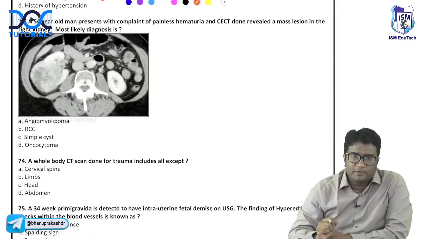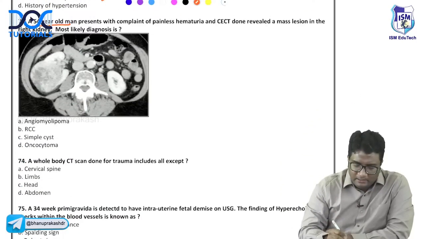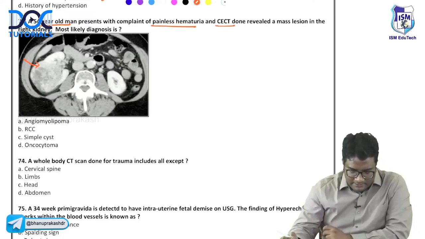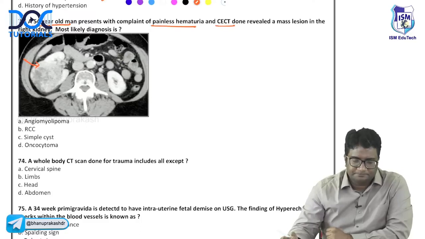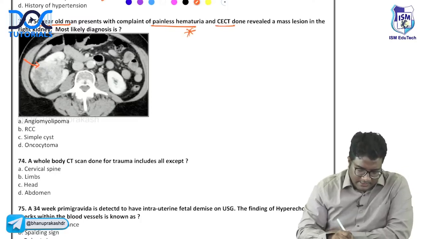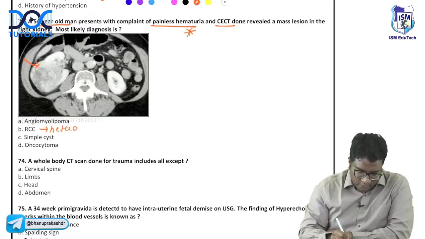Now, look at the next one. A 54-year-old male, painless hematuria, CECT is done, a mass in the right kidney is seen. What is the likely diagnosis? Is it angiomyolipoma, RCC, simple cyst, or oncocytoma? Very good, painless hematuria, right? Heterogeneous enhancement. This is RCC, it shows heterogeneous enhancement.